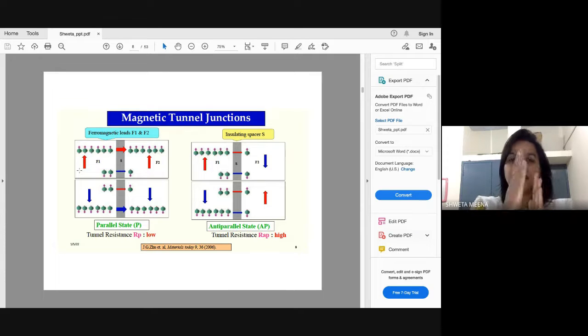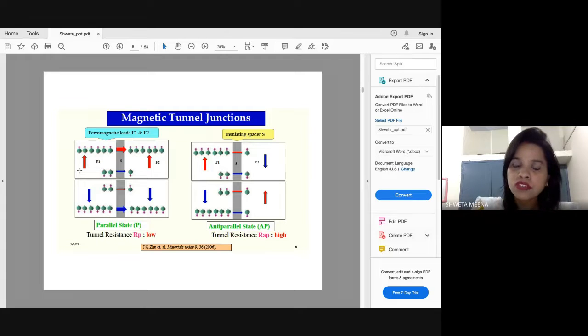Once you orient your electron spin in one direction, it can sustain that spin direction, so your information is not lost even with a power shutdown. Second, you are making these devices at very nanoscale levels. So there are numerous advantages for spintronic applications, or devices which use the spin property of electrons.